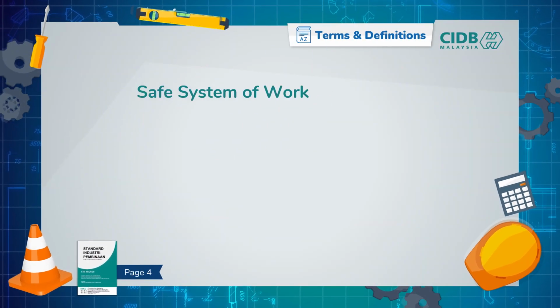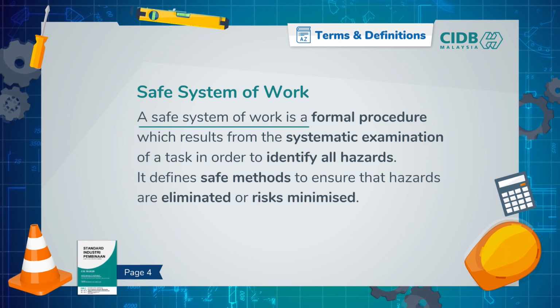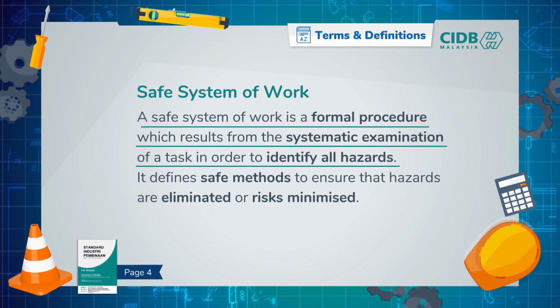Safe system of work. A safe system of work is a formal procedure which results from the systematic examination of a task in order to identify all hazards. It defines safe methods to ensure that hazards are eliminated or risk minimized.